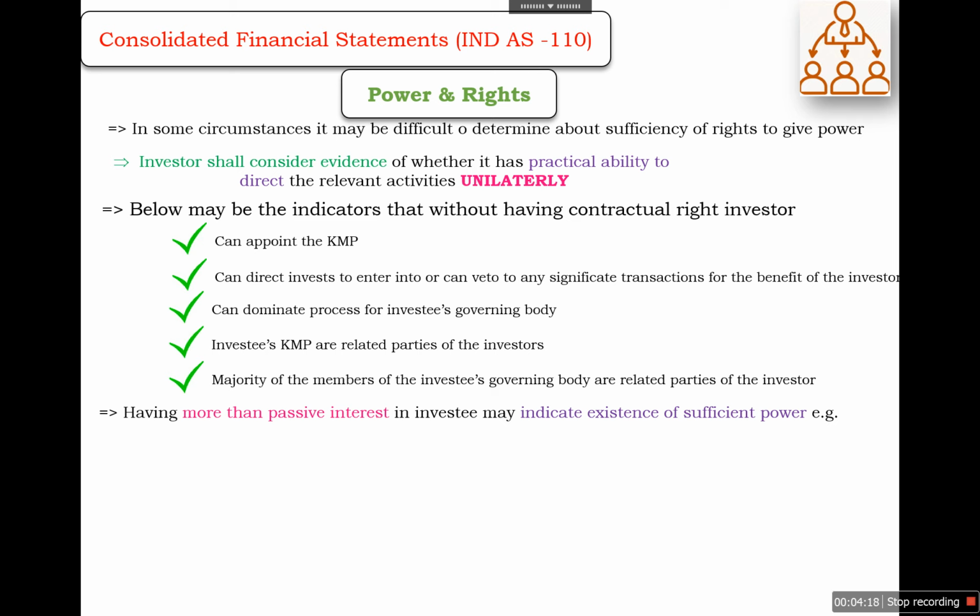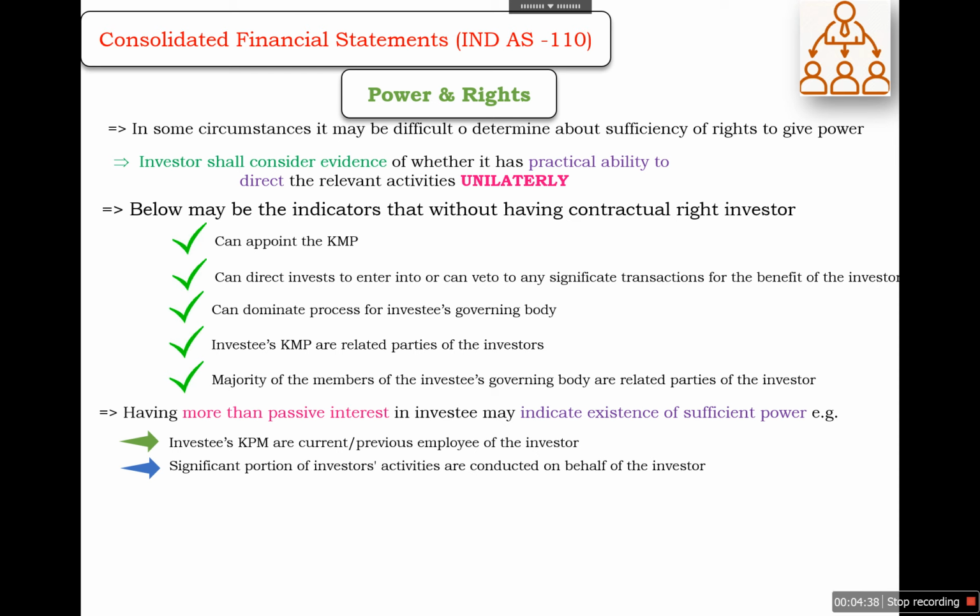There may be cases where the investor has more than a passive interest in the investee, and it may indicate the existence of sufficient power. For example, where the investee's key managerial persons are current or previous employees of the investor, and a significant portion of the investee's activities are conducted on behalf of the investor, and the investor's exposure to the return from its involvement is disproportionately higher than the voting rights.